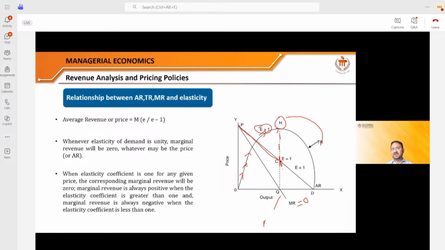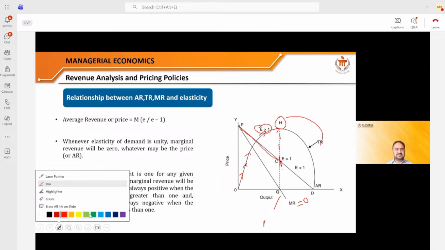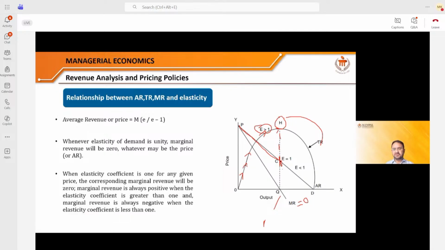Now, from this point C to D, elasticity is less than 1. That means if the total revenue starts dropping, the elasticity is less than 1. That is, the relative change in quantity is lesser than the change in prices, right? So this is how you explain the relationship between total revenue, average revenue, and marginal revenue.